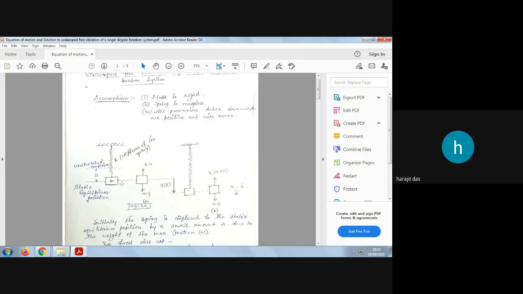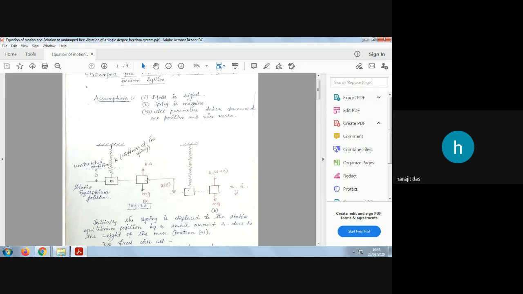In this position, if you want to see the free body diagram, what are the forces acting on this body? One force is mg, another force is k delta, because delta amount of displacement is happening here. The spring will feel a compressive force, which will be k delta, as it is under tension. So mg equals k delta, isn't it? Because this is static, not dynamic, you can write this force equal to this force.